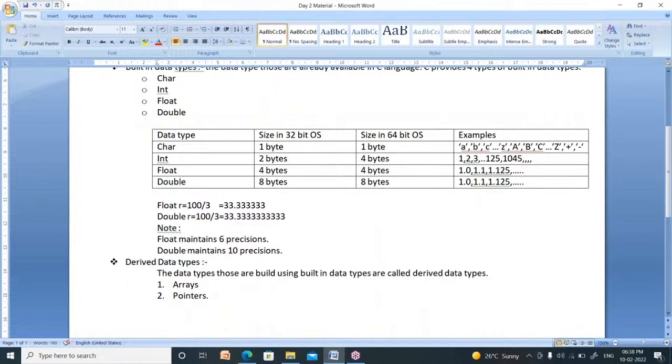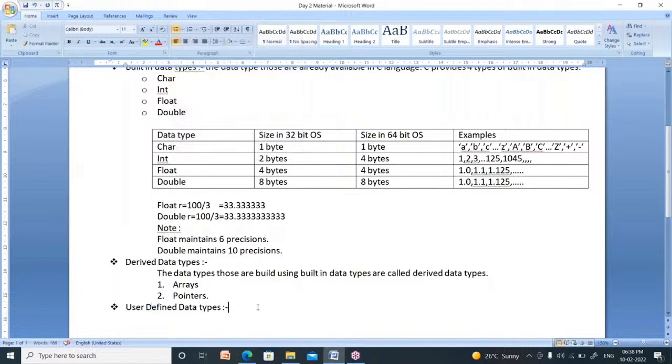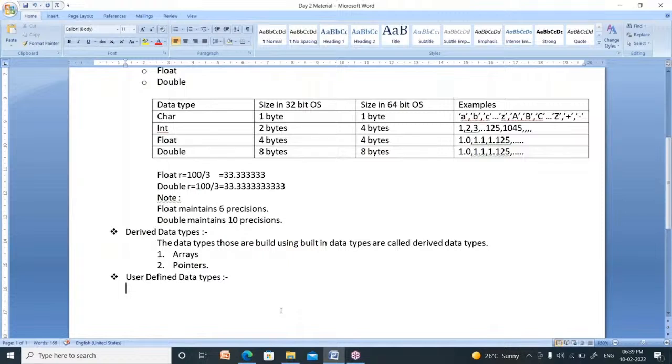Now what about the third one? Third one is user defined data types. These are the data types defined by the user, meaning you can define your own data types with your name. Suppose your name is Rama, you can define a data type as Rama. If your name is Sita, then you can define a new data type like Sita. So these are nothing but user defined data types.